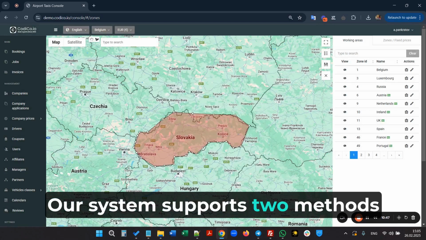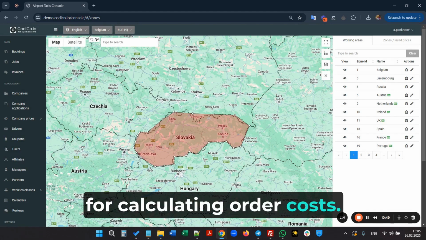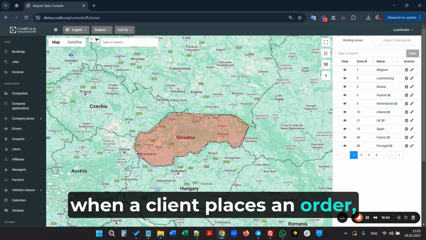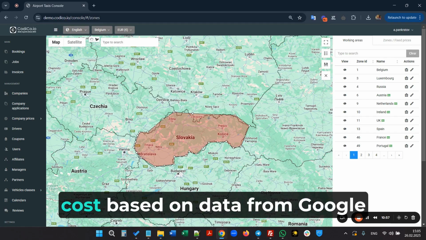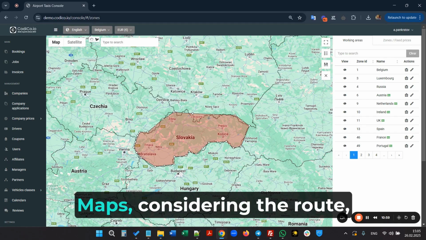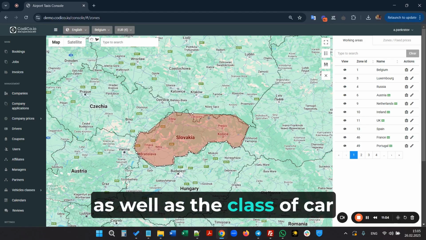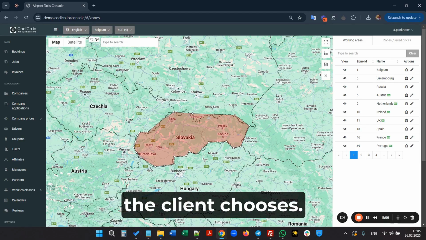Our system supports two methods for calculating order costs. When a client places an order, the system estimates the trip cost based on data from Google Maps, considering the route, its duration, and time, as well as the class of car the client chooses.